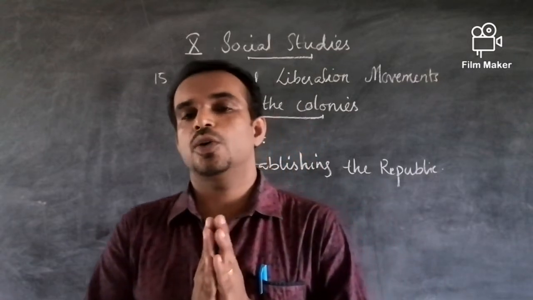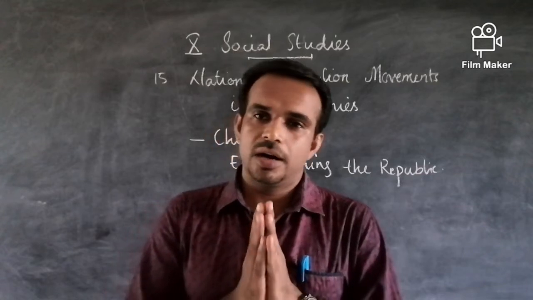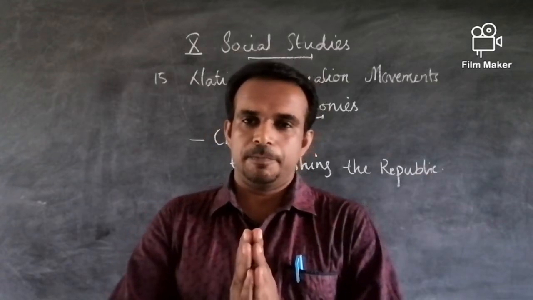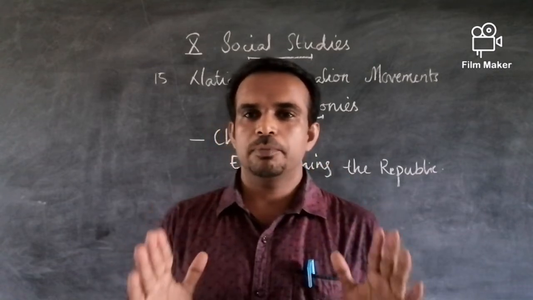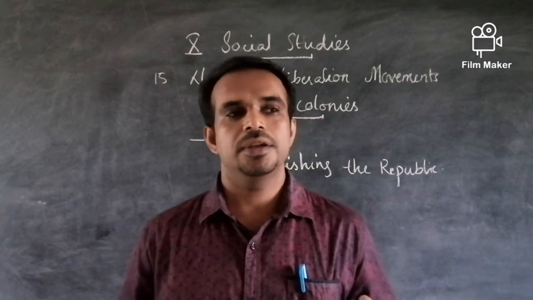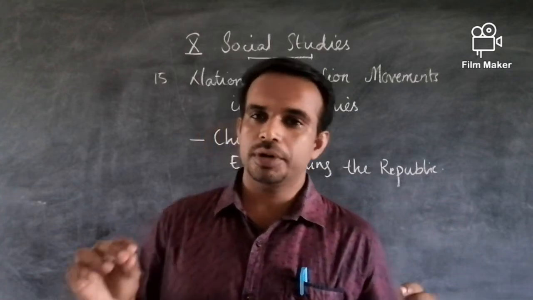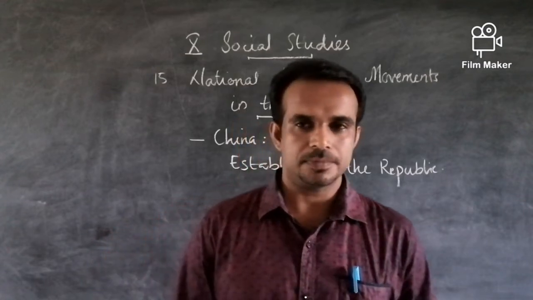Before establishing the party, Sun Yat-sen was ruling over China through his personal ideology. Now it had a political background, a political party, which started to organize the ideology of their government.